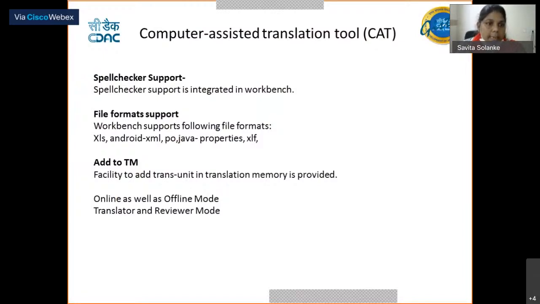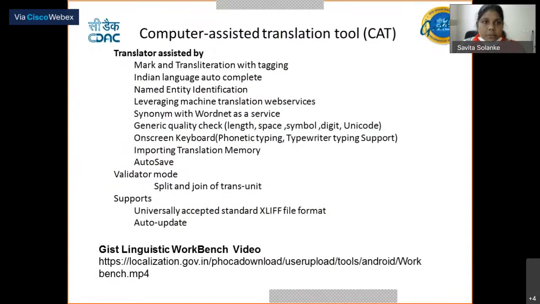Then we are supporting Android XML, PO, Java properties, Excel files, and XLIFF files also. We are supporting online as well as offline mode. Offline mode is for translators who are living in remote places and providing their translations to the end users, meaning webmasters also.